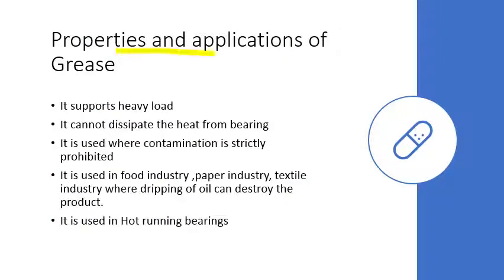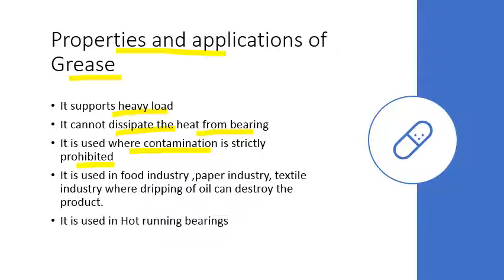Now we see the properties and the application of the grease. Grease supports heavy load. Under heavy load conditions, grease is most suitable as a lubricant as compared to liquid lubricants. It cannot dissipate the heat from the bearings, so it is always used in hot running bearings where heat loss is not required. It is used where contamination is strictly prohibited, such as bearings in machines.